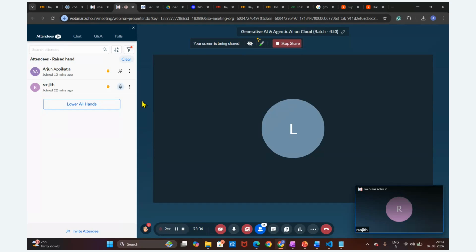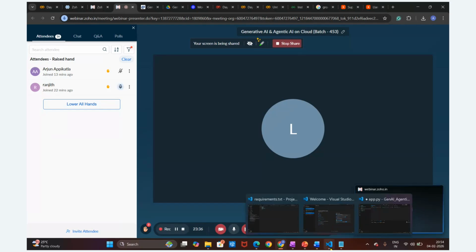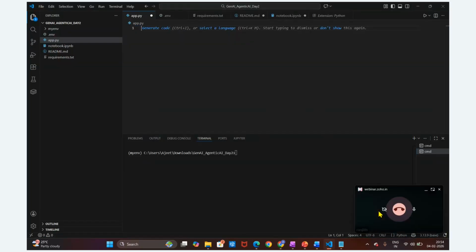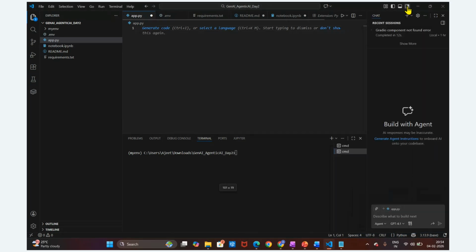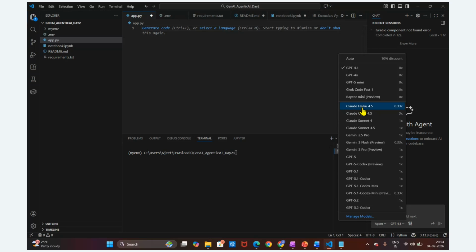I am going to showcase all these models here. You can see here. Let me showcase this part. Let me open this GitHub Copilot. If you see here, these are the different LLM models, guys. This is Claude Haiku 4.5, Claude Opus model, Claude Sonnet model. These are the different versions.